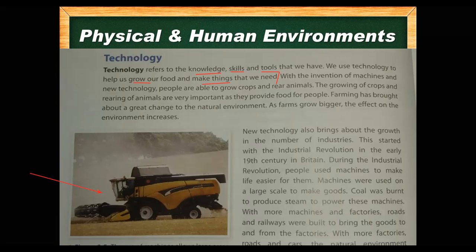What are industries? Industries are factories. There are so many kinds of industries. This started with the industrial revolution in the early 19th century in Britain. Remember, the industrial revolution started in the 19th century.